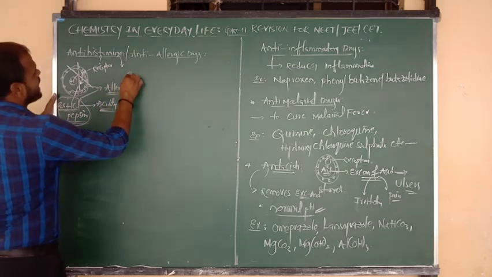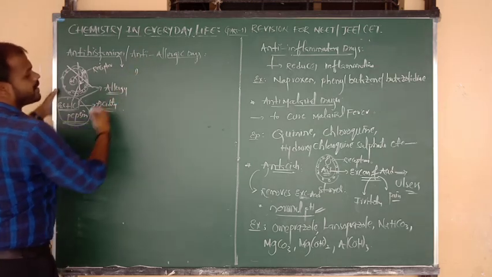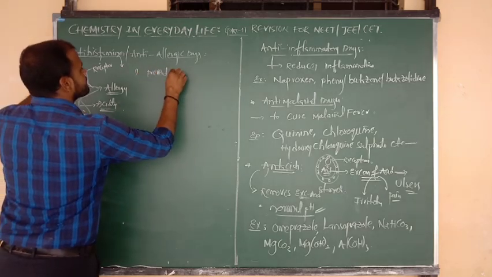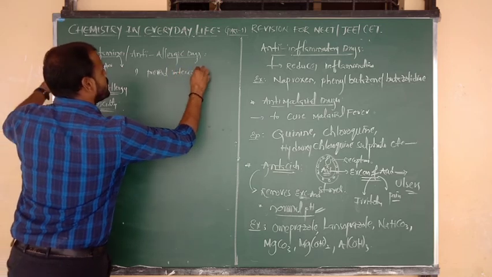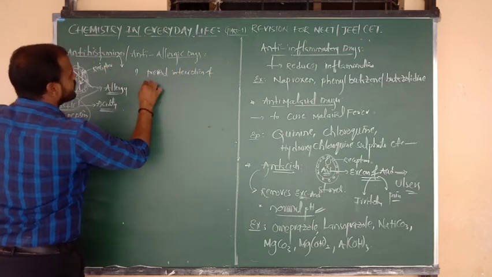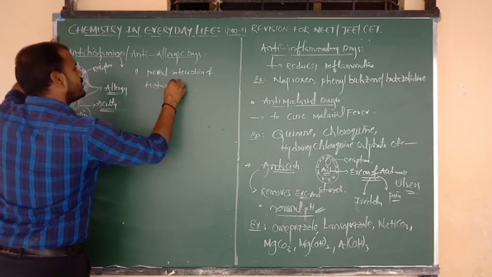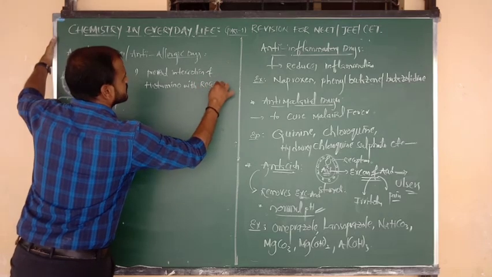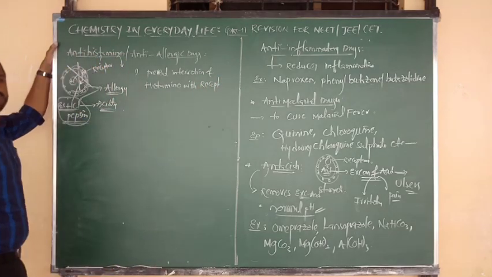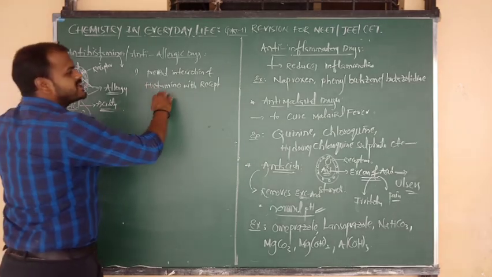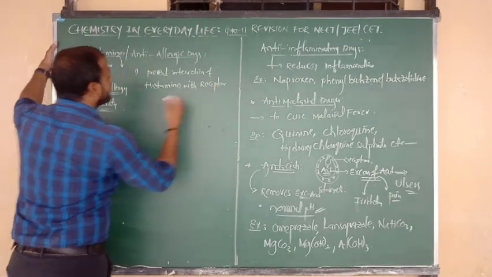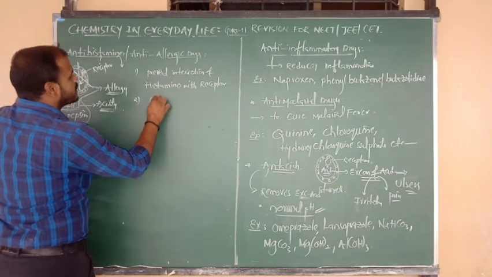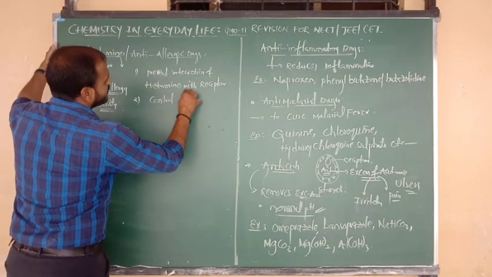So what are the examples of antihistamines? In one line, these are used to prevent the interaction of histamine with the receptor. By breaking such interaction between the receptor and histamine, we can avoid the release of excess acid. That means we can control the allergic reactions.